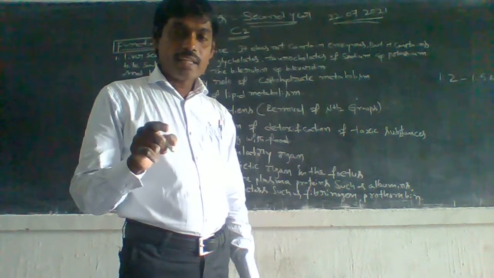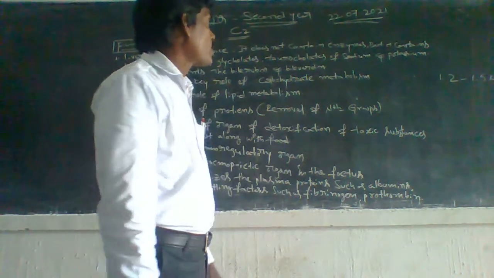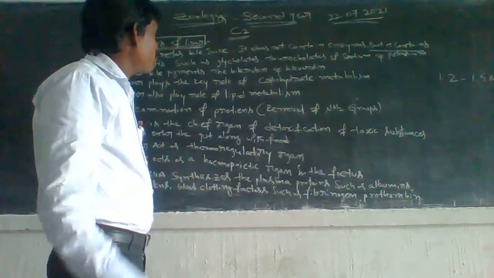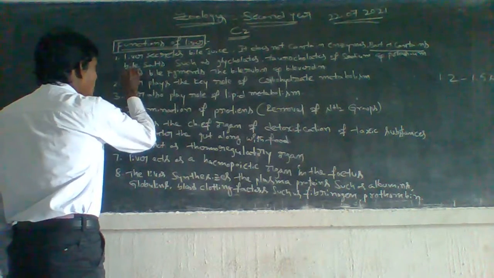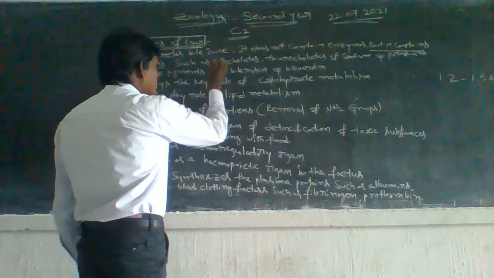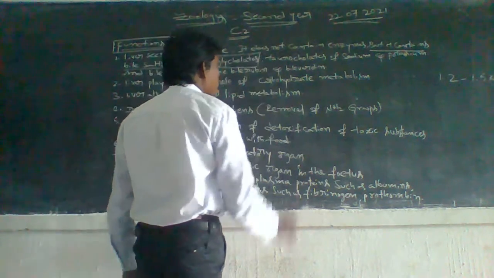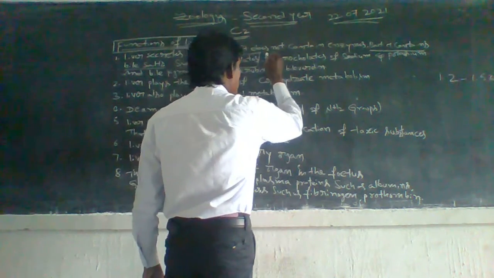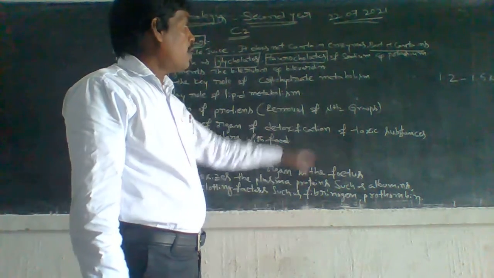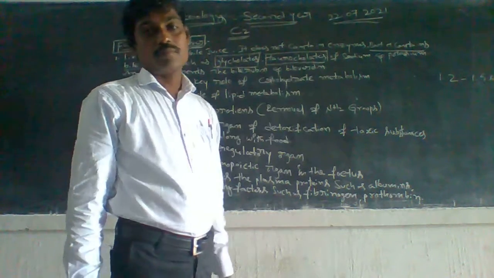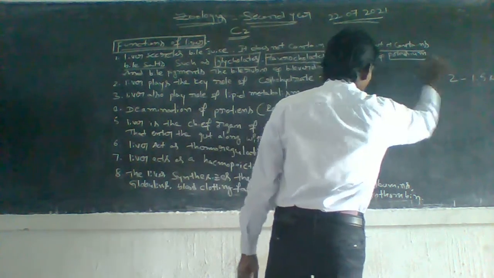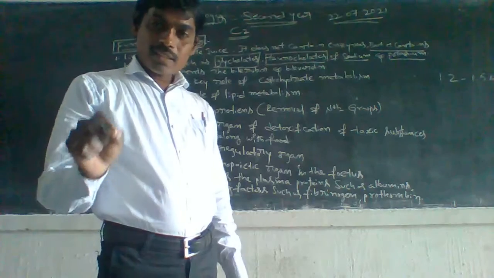It does not contain enzymes, but it contains bile salts, such as glycocholates and taurocholates of sodium and potassium. This is the first point.